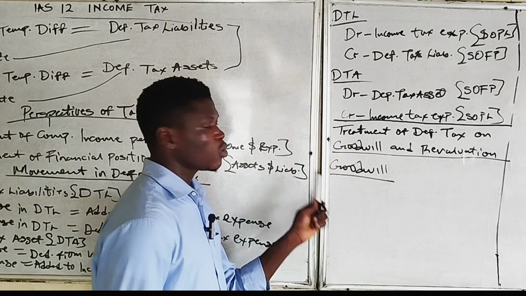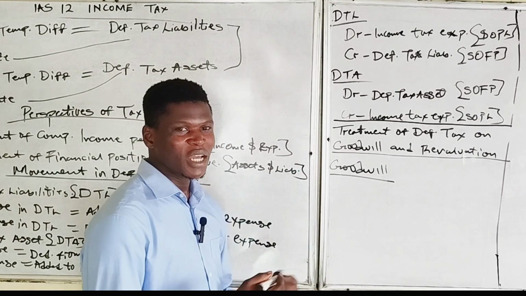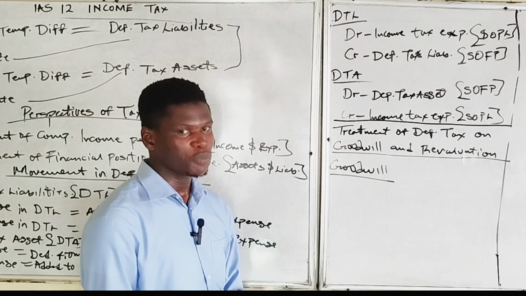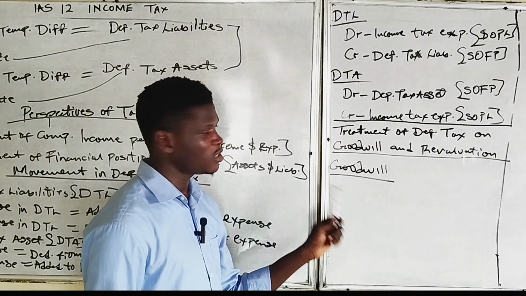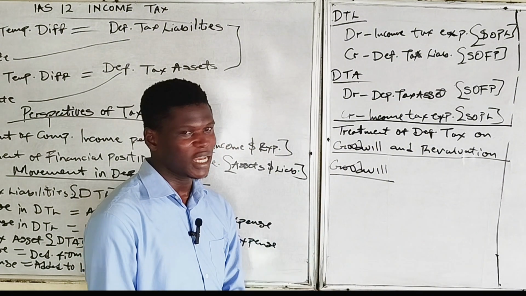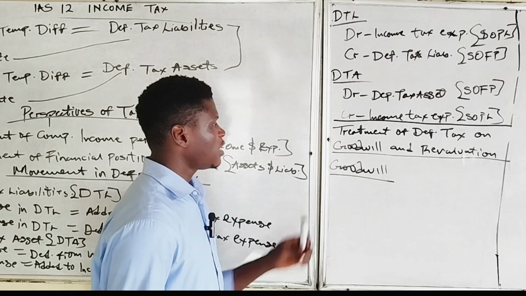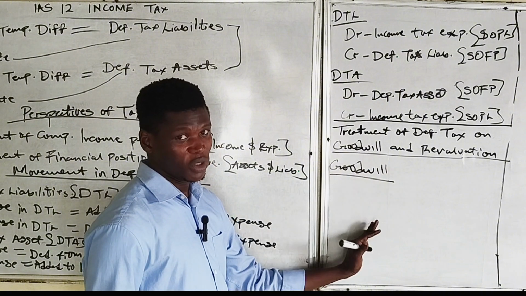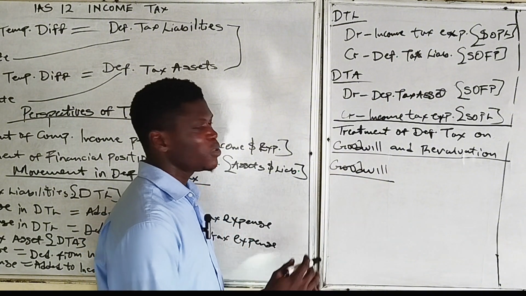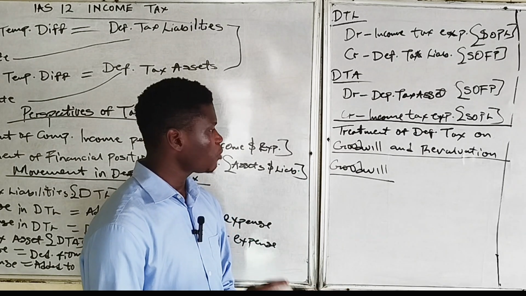So, the treatment of deferred tax on goodwill. Goodwill is not recognized as an asset for tax purposes, and so will not have a tax base. Let me come again. The accounting profit would have recognized it, or the carrying amount would have been recognized on the face of the account, while the tax base will not be recognized because goodwill is not recognized as an asset for tax purposes.